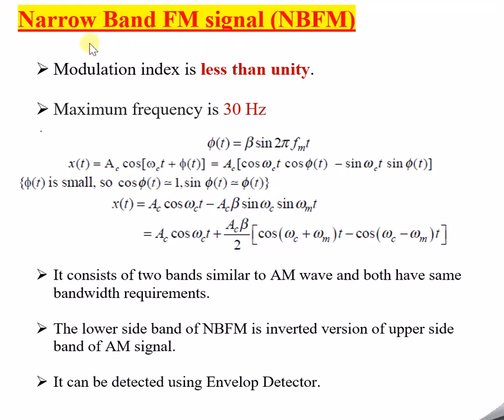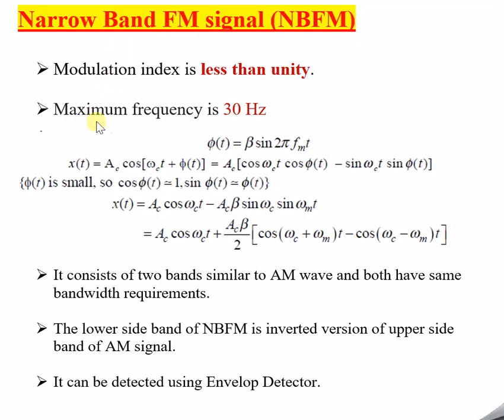So what is this narrowband FM signal? A narrowband FM signal is a type of FM signal whose modulation index is less than unity. What modulation index is, I have already covered in a separate session, so please refer to that session. When the modulation index of an FM signal is less than unity, that FM signal is called a narrowband FM signal.